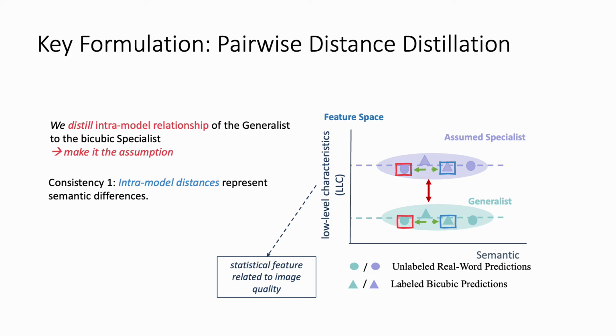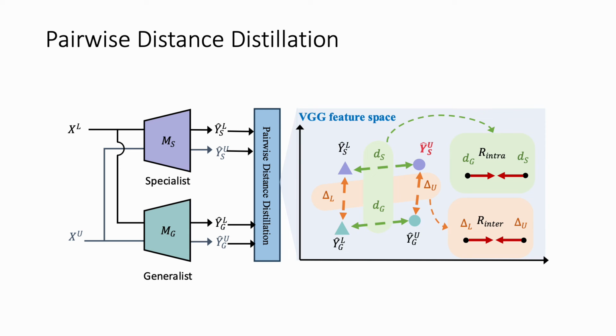The second consistency lies in the intermodal distance. For the predictions of the same input, the difference represents the low-level characteristic shift only, and this difference should not be changed across the input samples. Based on these two consistencies, we formulate our pairwise distance distillation method.